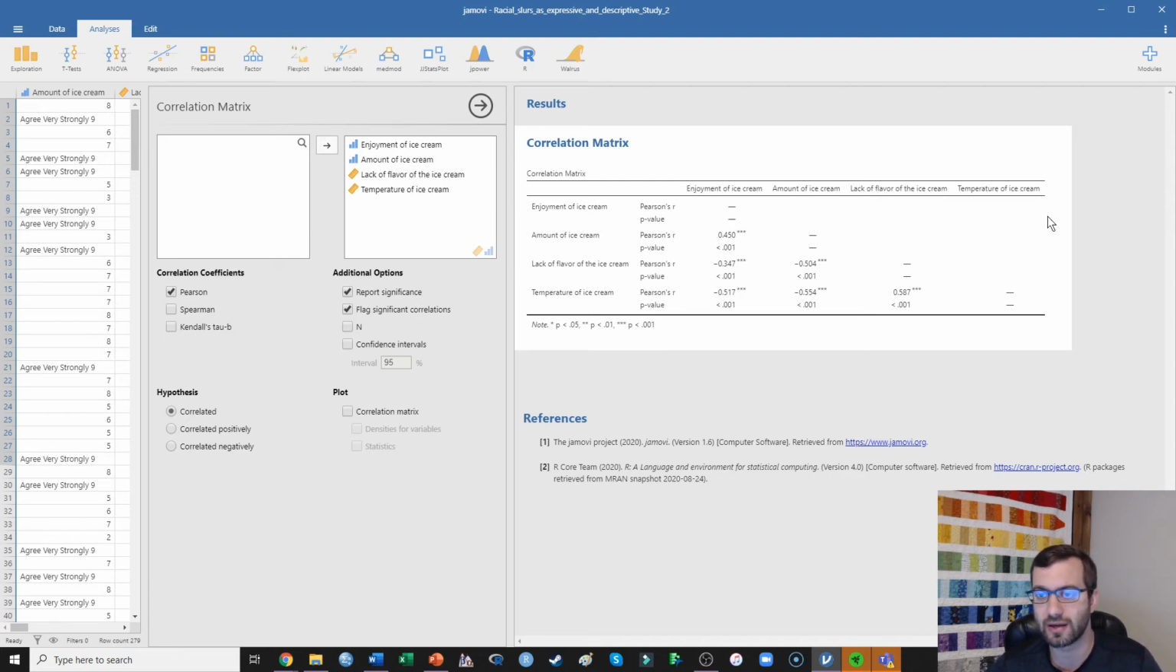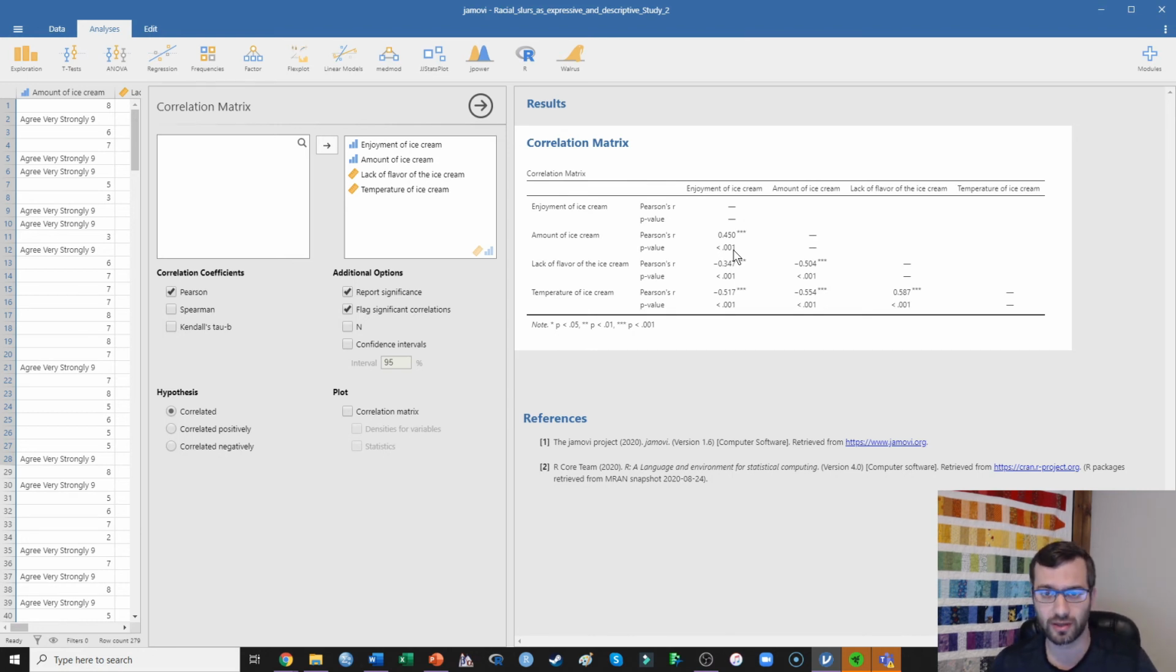Additionally, the reason that it's not giving us anything above the diagonal is because this would just be a mirrored image of what's below the diagonal. So this one right here would be 0.45 because that is the amount of ice cream correlated with the enjoyment of ice cream, which would go there. That's the exact same as this. So enjoyment of ice cream with the amount of ice cream, and we see that that correlation is 0.45. We also see that that is significant because that p-value is less than 0.05, and that's consistent with my hypotheses.